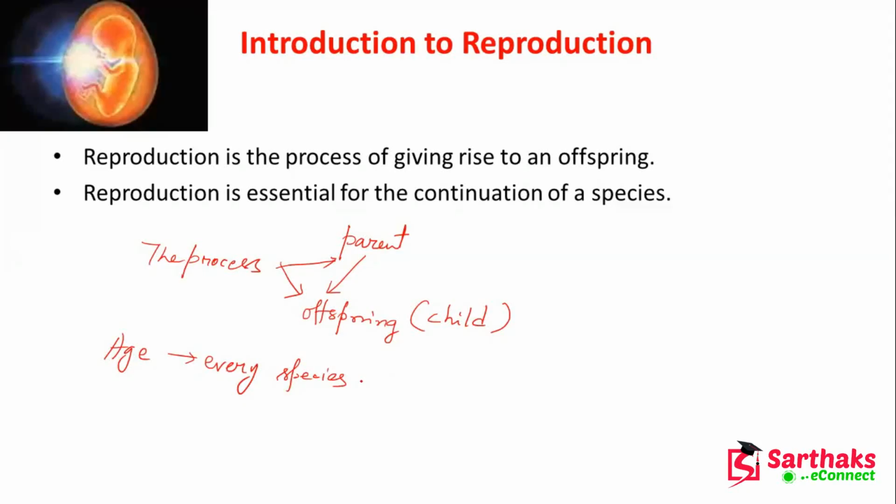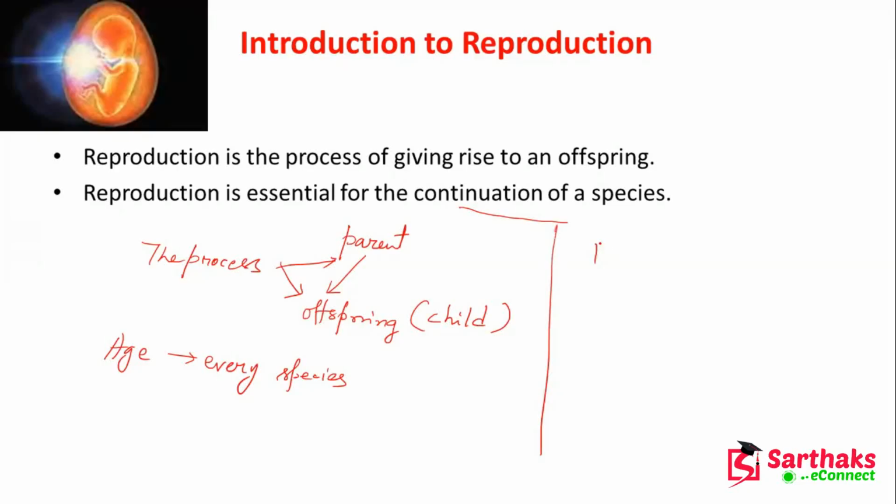So if there are no offspring, then that species will become extinct. Suppose for human beings, if there is no offspring, then there will be no human being at once. So reproduction is essential for the continuation of species.